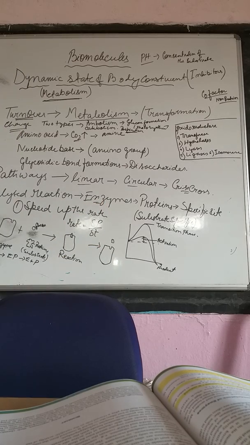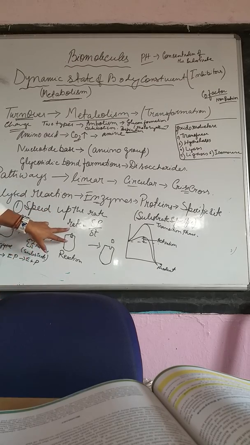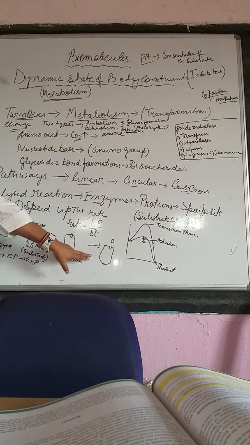Now consider an enzyme molecule. This particular portion we call the active site or specific site. There are many molecules, but this glucose molecule can fit to it like a lock and key. In the reaction this molecule exactly fits here, and when the reaction is over they get separated.